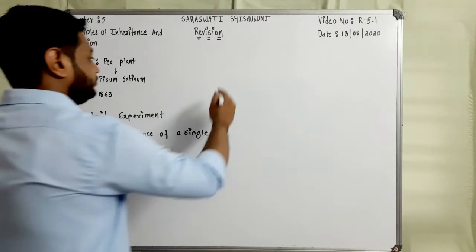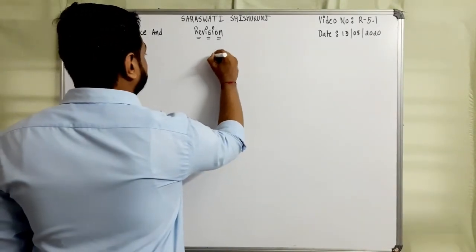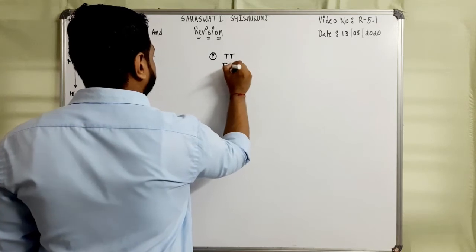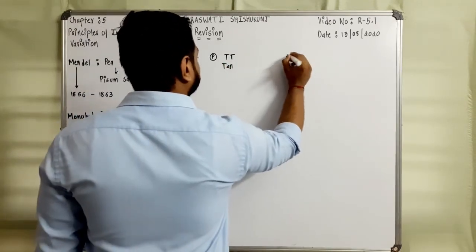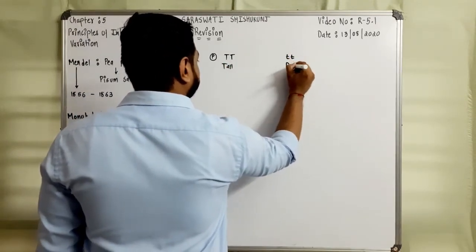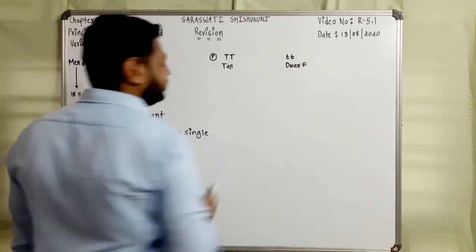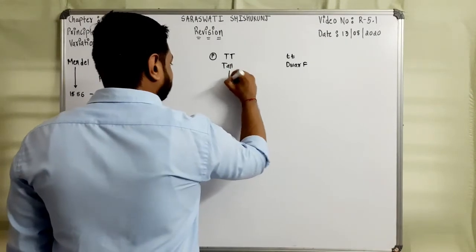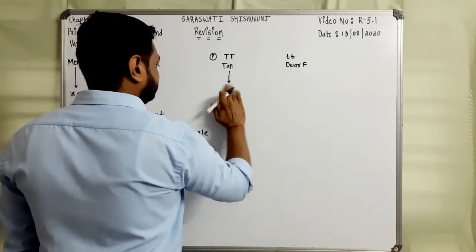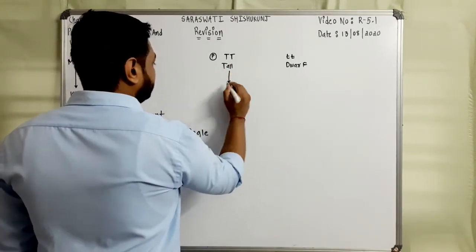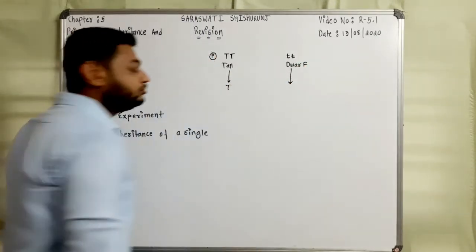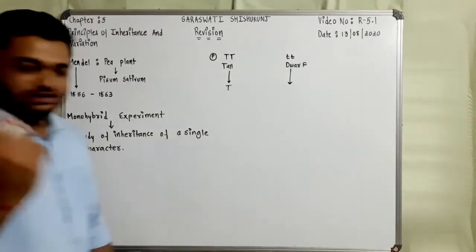So first of all, he took a parent generation, that is capital T, a tall plant, and a dwarf plant. Now you are familiar, this will produce only one type of gamete, as 2 raised to n becomes 2 raised to 0, that is 1.